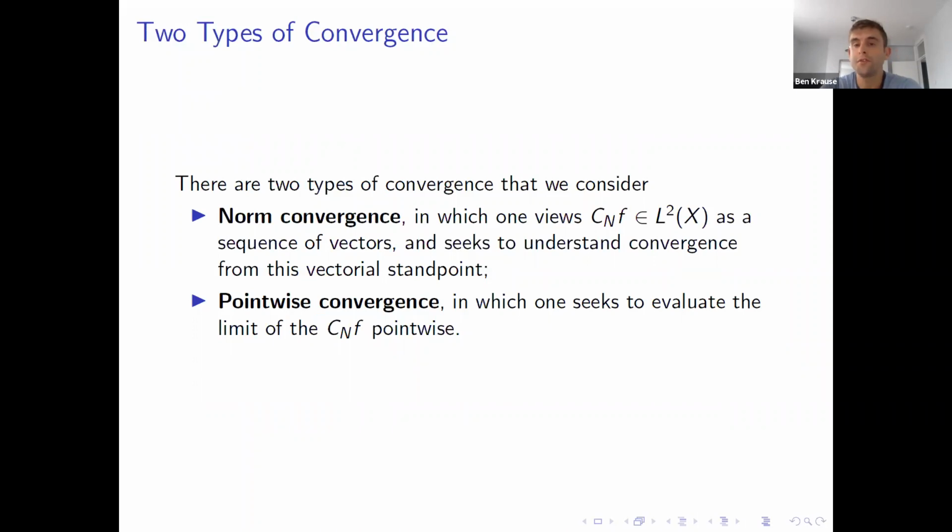Okay, with this in mind, there are two types of convergence that we consider. First, norm convergence. In this case, we view these Cesaro averages as a sequence of vectors, and we ask whether there's some vector in L2 to which these Cesaro averages converge in norm. And the second regime, which is what I'll focus on more, is pointwise convergence, in which case one actually seeks to evaluate the limit in a pointwise manner.